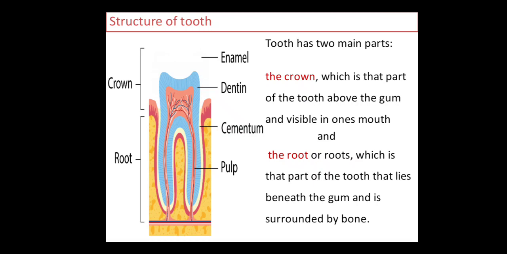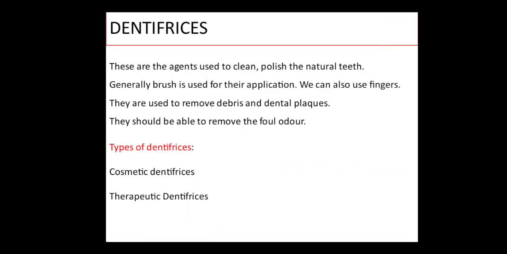But sometimes we have problems like toothache, dental caries, gingivitis or other dental problems. To overcome these problems, we are using various preparations. In this, we are studying first the dentifrices. These are the agents which are used to clean and polish the natural teeth. Generally, a brush is used for their application, or fingers can also be used. They are used to remove the debris and dental plaques. They should be able to remove the foul odor.